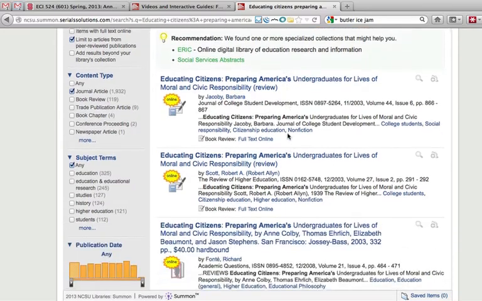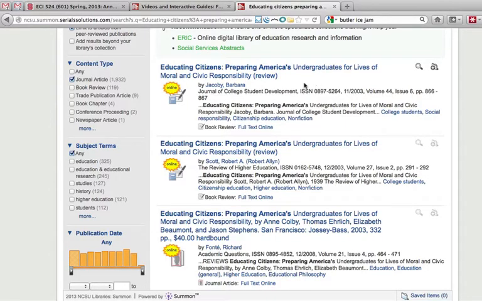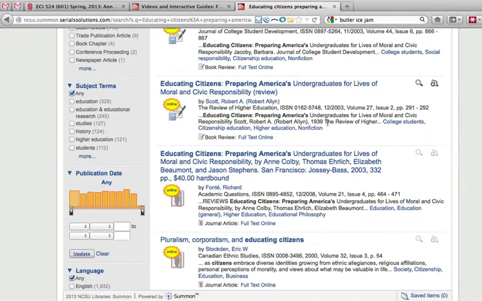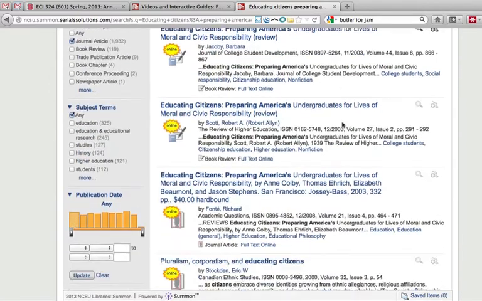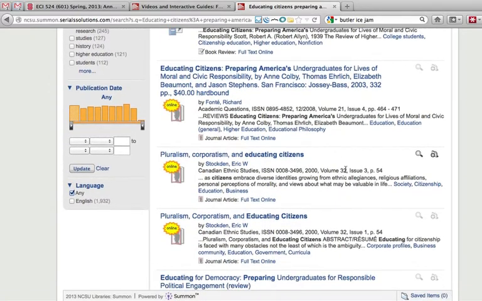Okay. Oh, it looks like this is a book. Now this tells me right away it's a book because the first things that pop up are reviews. Now I didn't catch that it was a book because they were referencing the whole book as opposed to just a chapter. But doing that, I have also found it's not the search I wanted, not the article I wanted,